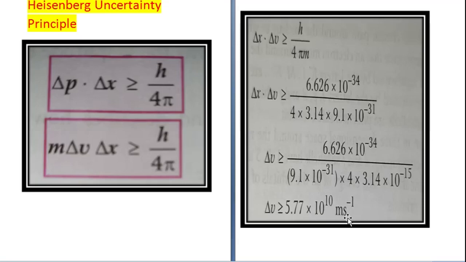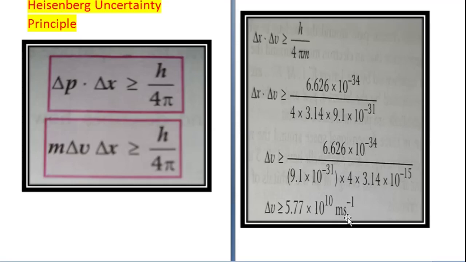That comes to, if you calculate, delta v will come to 5.77 into 10 to power 10 meter per second. Alright, so this value that is coming is much higher than the velocity of light, and that is not possible. So therefore electron cannot exist in the nucleus.